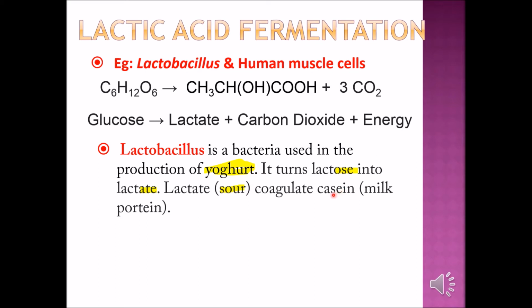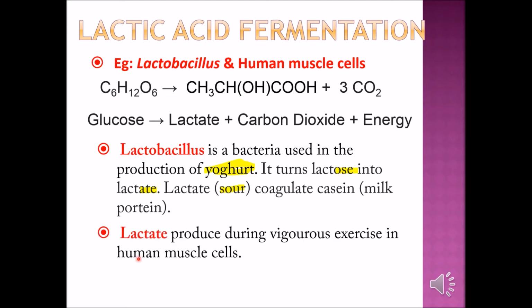That means inside the liquid milk, we have milk protein. After the Lactobacillus carry out fermentation, they produce lactic acid, and this lactic acid will coagulate, make the protein inside the milk stick together and become casein. So that is the meaning of coagulate and casein.